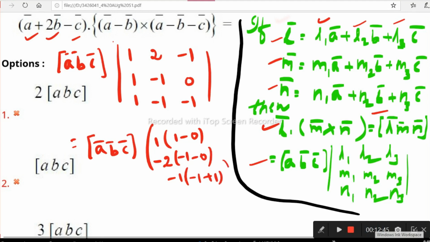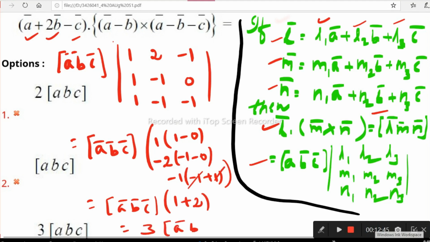Okay, this is the expansion of the determinant, that is the box ABC as it is. Now what is the determinant simplification? 1 into 1 1 -2 -1 is plus 2. The last element becomes 0 because these two get cancelled. 1 plus 2 is 3. That is 3 times the box ABC. You can get it simply, the determinant of the quotients and the box ABC. That's it guys, very simple.